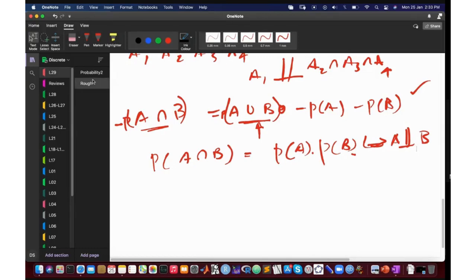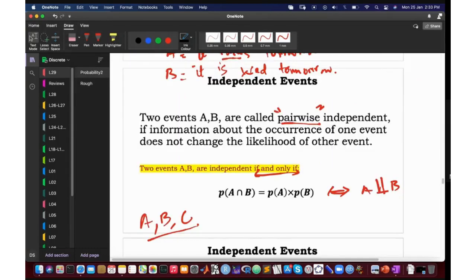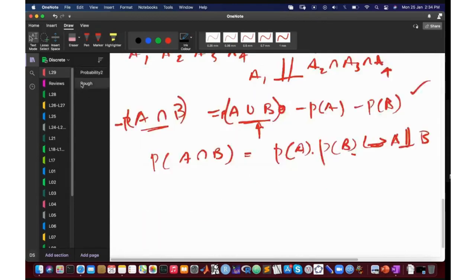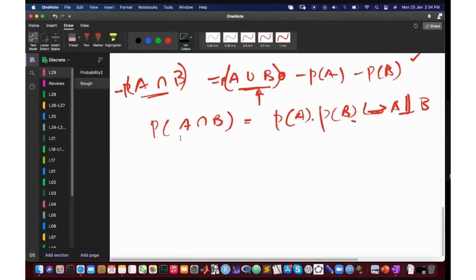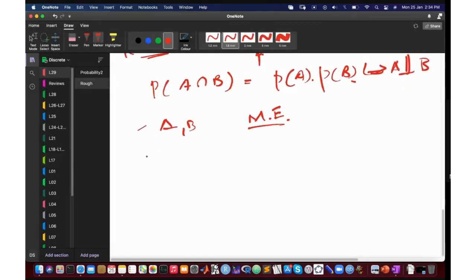Okay. So chat box में किसी ने पूछा है कि... okay, so let me ask you that question: कि मेरे पास दो events हैं A और B and they are mutually exclusive. Would they be independent? Can I say anything about their independence?